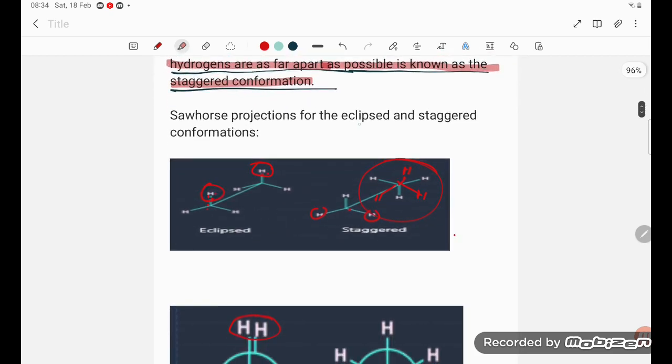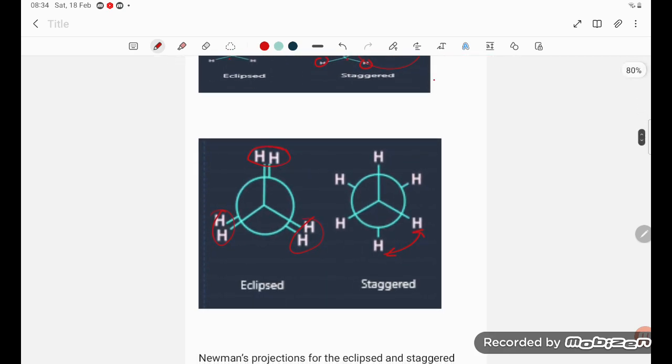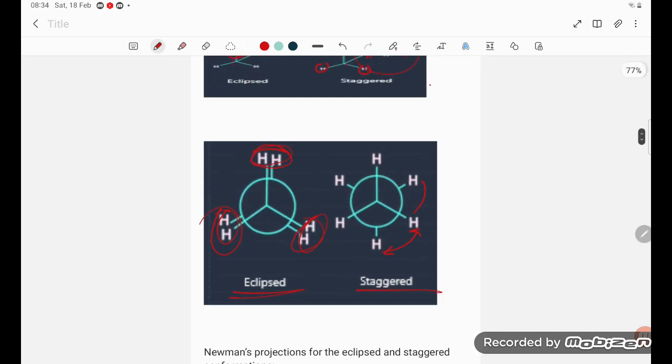So the Sawhorse projections of eclipsed and staggered conformations are given, where you can see that exactly behind the one hydrogen, that is eclipsed, and far away, that is staggered. Stability order: these are very close, so there is repulsion, so eclipsed is unstable, and here it is far away, so it is going to be stable.